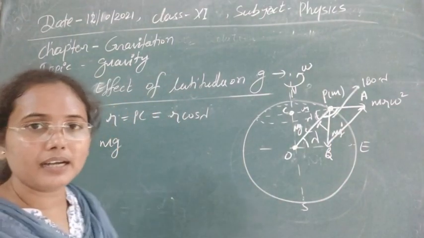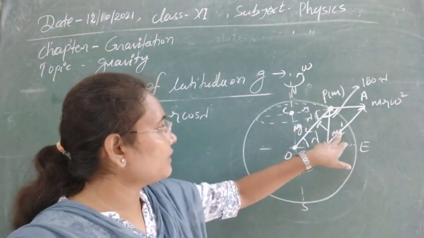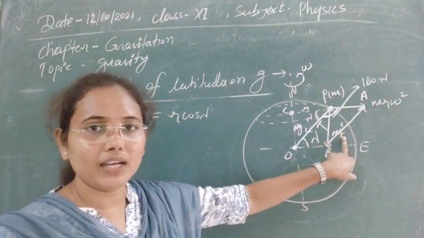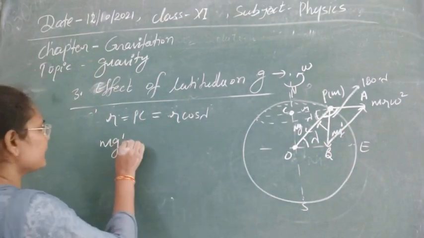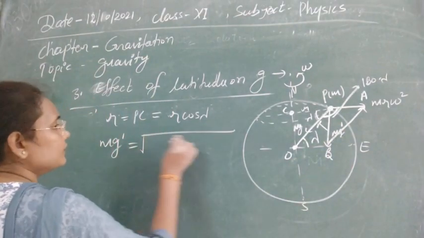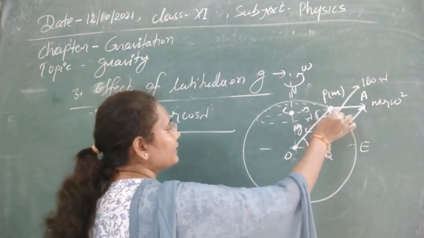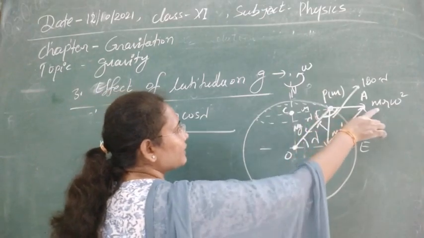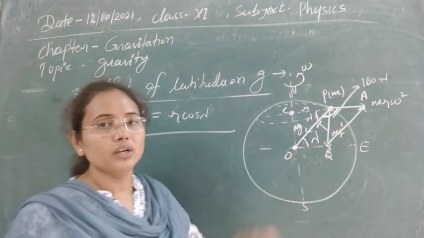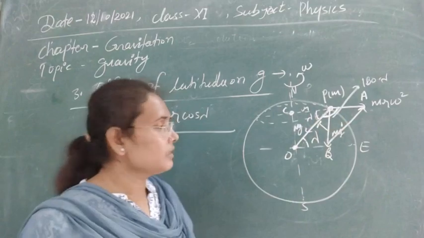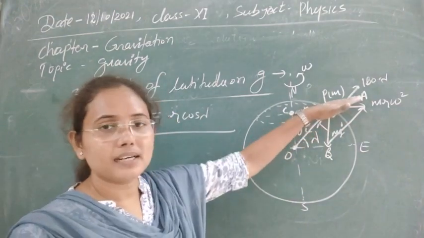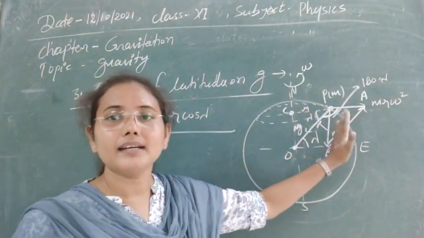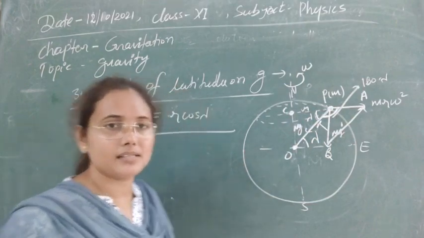So we can use the vector resultant here. According to the vector resultant, mg dash will be the root of the sum of the vectors. One vector is mg and the second vector is m r omega square. The law of parallelogram says that if two vectors are represented by the sides, then their diagonal will represent the resultant vector.